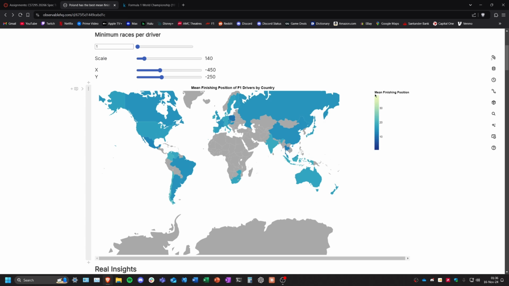We use a continuous color scale here. So it goes from 1 to 39, which is the best and worst position you can get in the data set that drivers have finished at.